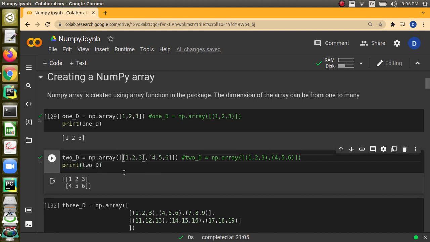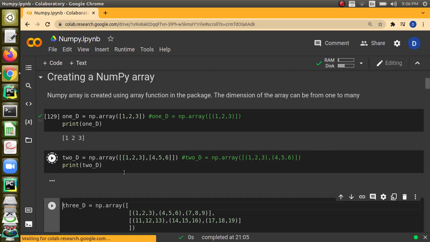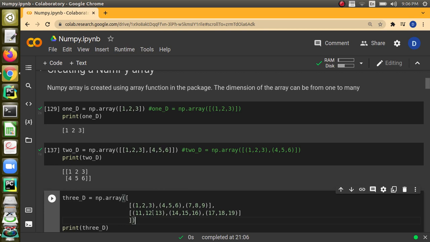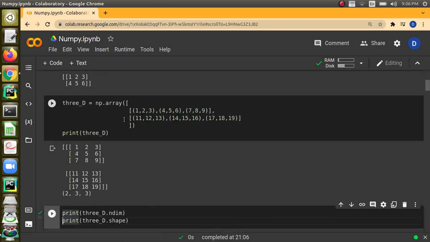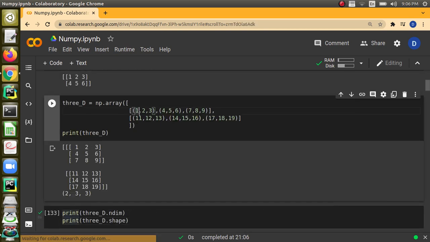Here we are having two rows, so two sublists are there, and in each row we are going to have 3 elements. So each of the sublists has got 3 elements. When we execute, we can see the two-dimensional array is created. When we want to create a three-dimensional array, it's possible. So you just create list of list.